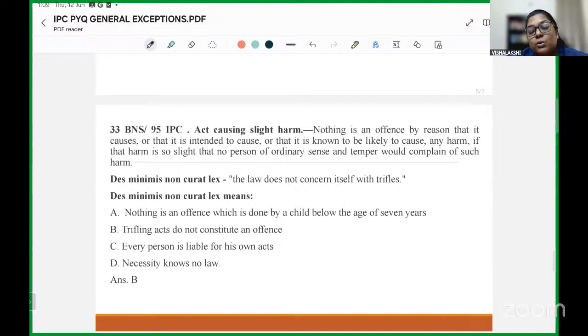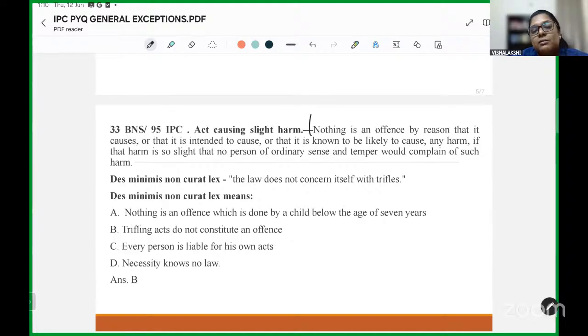This is the most common question in relation to Latin maxims that is asked. This particular provision deals with the principle that where the act is too minor or too trivial, then in that situation the court will not engage in it because of the triviality of the incident that has taken place.